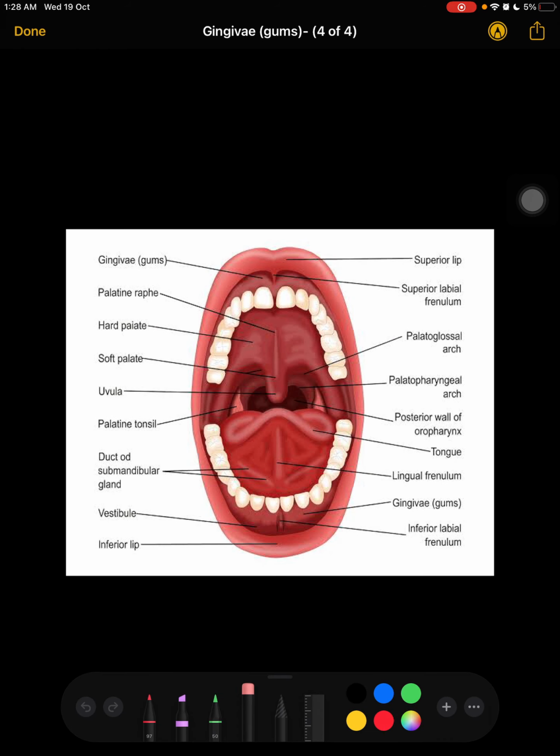Now you can see over here we have the hard palate and soft palate, then the uvula, then the palatoglossal arc, which is helping the uvula. Then we have the jaws, which are making the boundaries, the palate making the roof, and the uvula. And the tongue: the base is made by, obviously, the tongue.